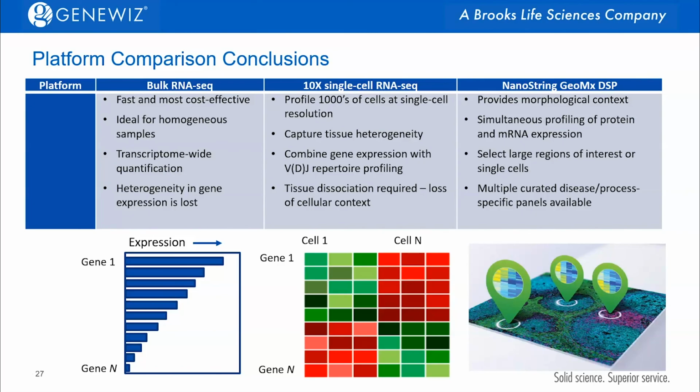Nanostring GeoMx digital spatial profiling provides morphological context for simultaneous profiling of protein and mRNA expression. We're able to select large regions of interest or single cells. We have a lot of flexibility as to what we choose, but we may be slightly more limited in how much information we can get. We're going to be using curated panels or process-specific disease panels that can include tens or thousands of transcripts, but not the entire transcriptome.